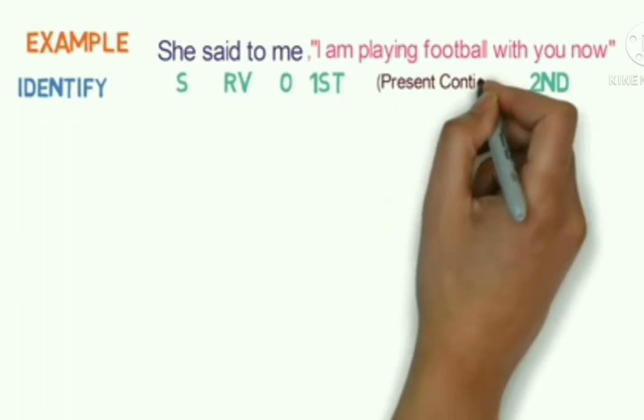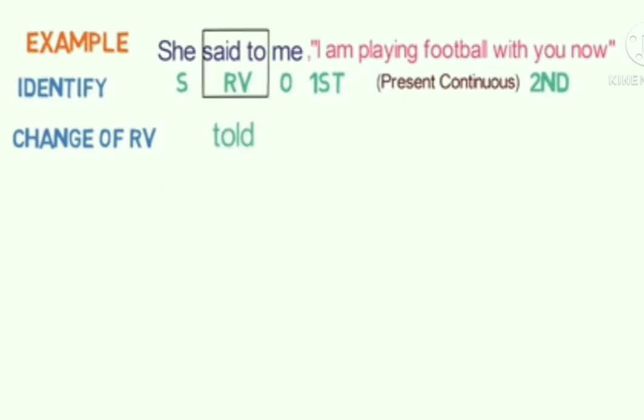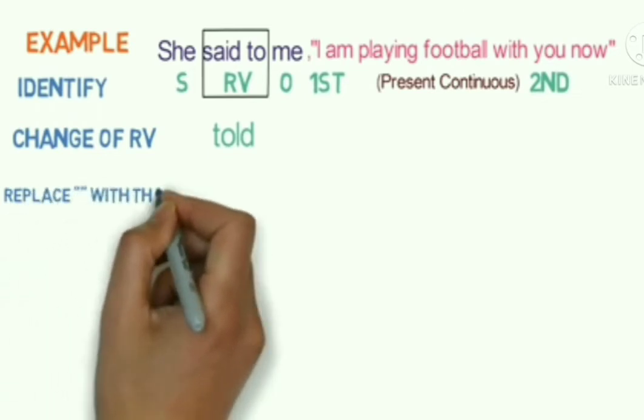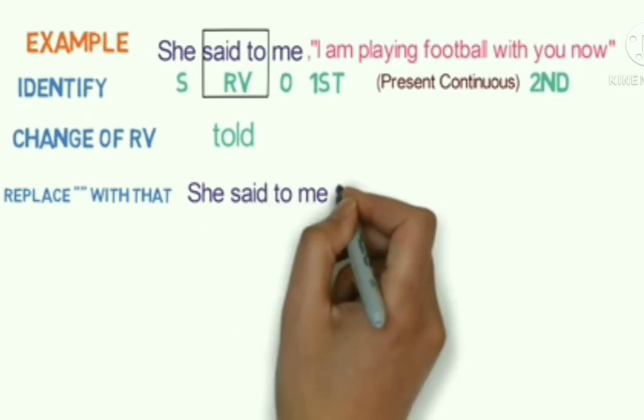For now it's present continuous in this sentence. The second step is the change of reporting verb here. So said to will change to told. The third step is to replace the inverted quotation marks with that. So the sentence will be: she told me that.